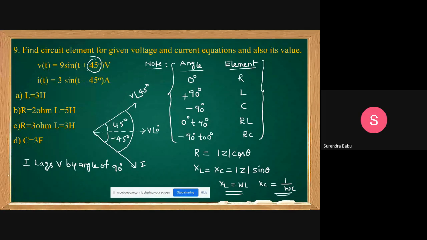If the current lags by 90 degrees, what is that element? Current lags voltage by an angle of 90 degrees means, yes friends, the element is a pure inductor. If the current lags the voltage, the element is the pure inductor.